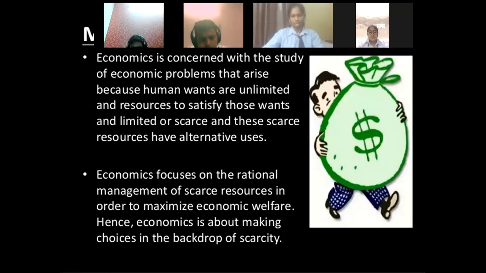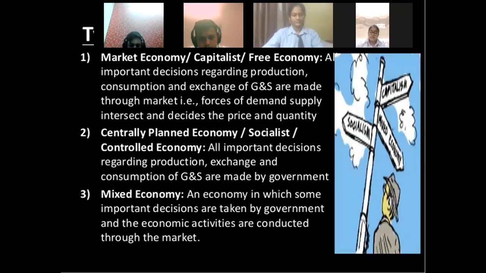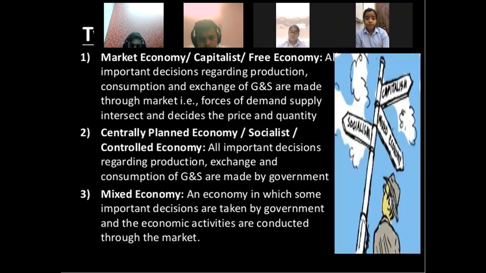Now, the meaning of economics: we have already covered that economics is concerned with the study of economic problems, like the judicious use of resources. Now, three types of economies have already been covered: capitalist economy, centrally planned or socialist economy, and the third is mixed economy.